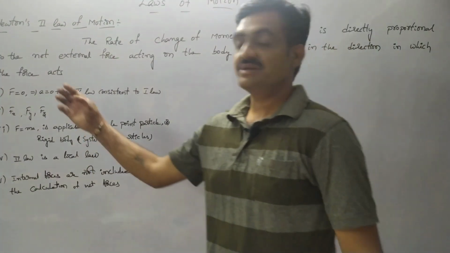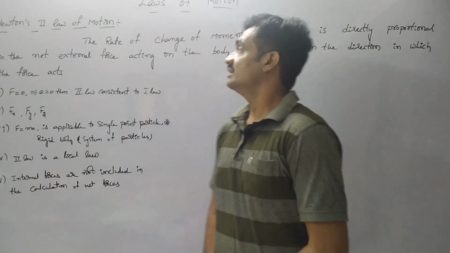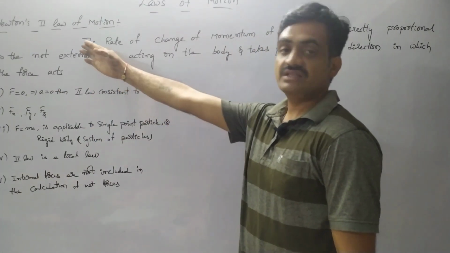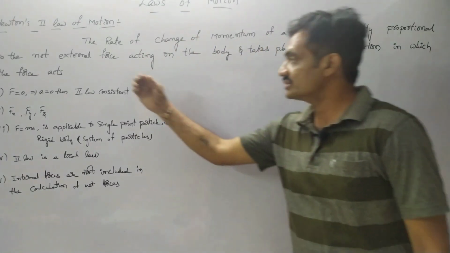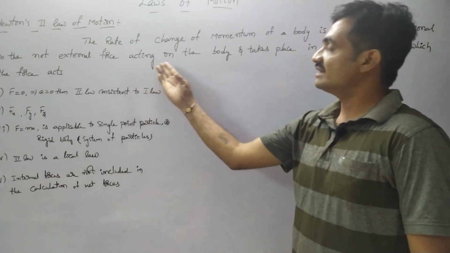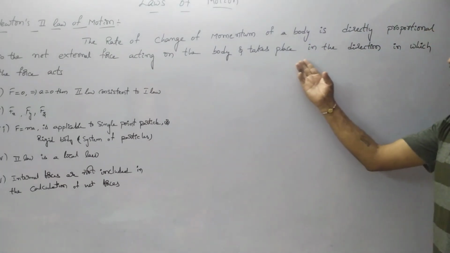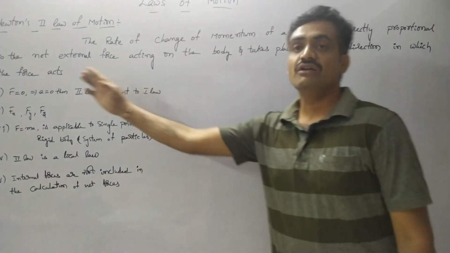Now we are going to discuss Newton's second law of motion. Observe the definition: the rate of change of momentum of a body is directly proportional to the net external force acting on the body and takes place in the direction in which the force acts.